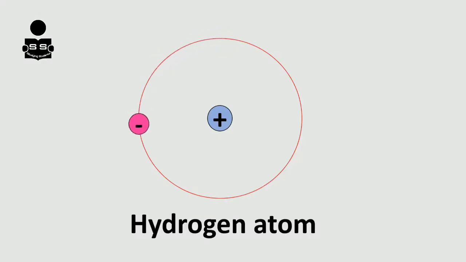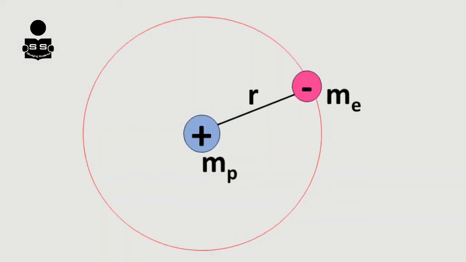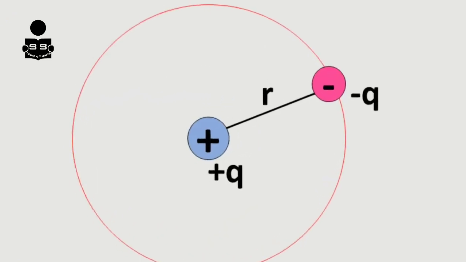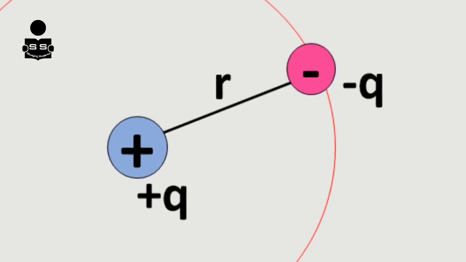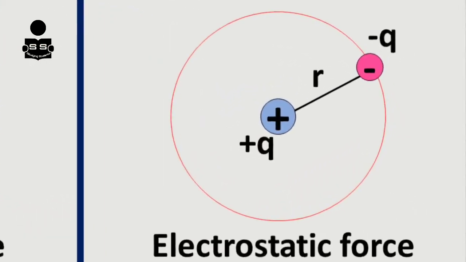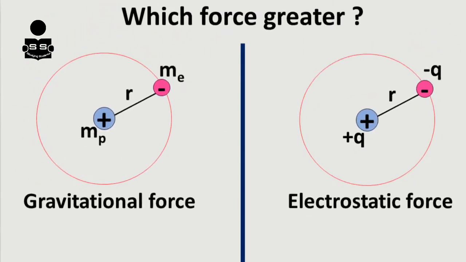A hydrogen atom consists of a proton and an electron. Since both have masses, there is gravitational force between them. Also, both are charges, so there is electrostatic force between them. Which force is greater? Electrostatic force or gravitational force? Let us discuss in this video.